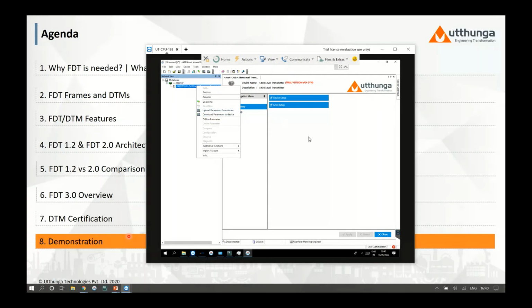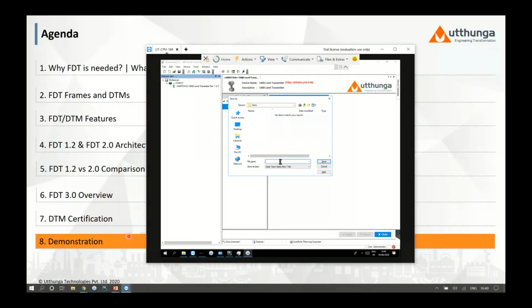Let me show you the save configuration here. So now we have changed some configuration. What we can do, this can be saved as a project file. So now I'll use the save option. I'll just give a name called offline configuration.